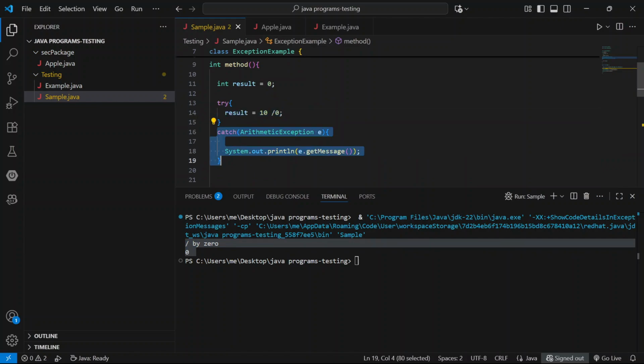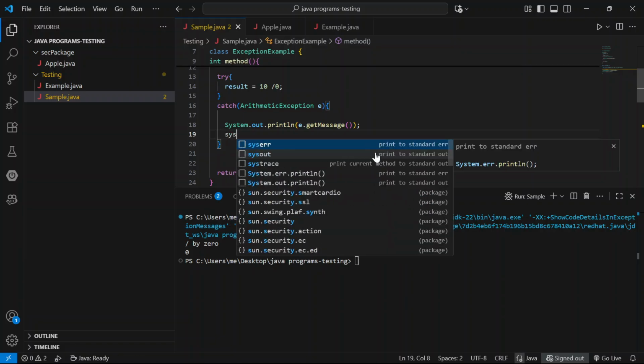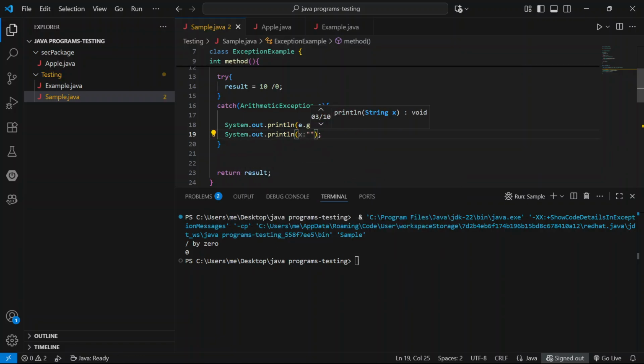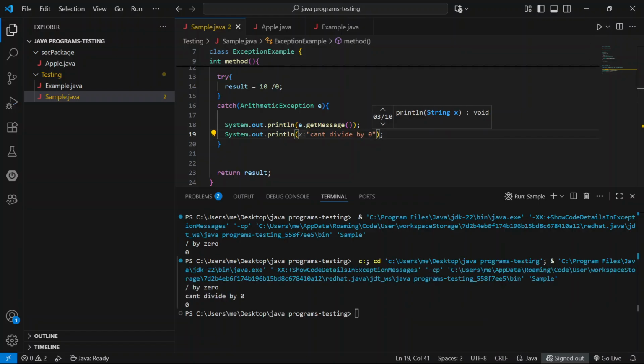The catch block will execute, and it shows the message divided by 0. It's showing the format, and we can write it out. Run the application. Yeah, can't divide by 0.